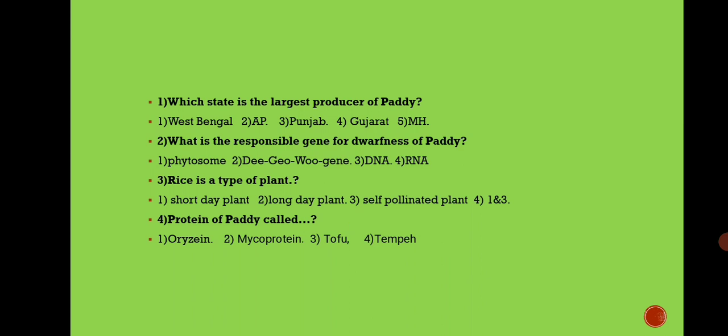The third question: rice is a type of plant. First option short day plant, second long day plant, third self pollinated plant, and fourth is first and third. And the answer is first and third. That is, rice is a short day plant as well as self pollinated plant. The fourth question is protein of paddy called. The first option is oryzenin, second mycoprotein, third tofu, and fourth is tempeh.